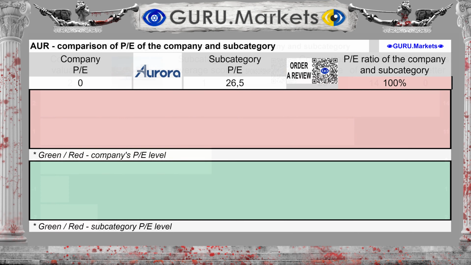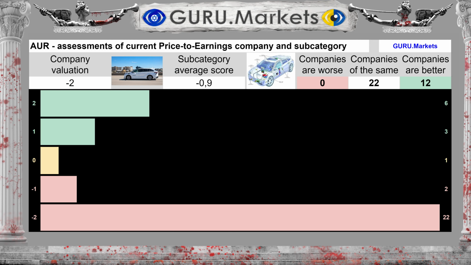The ratio of the company's stock market value to its profit corresponds to 0, with an average for the subcategory of 26.5, which is worse than in the subcategory. Assessment of stock price to profit ratios in comparison with subcategory companies: Very bad, -2 points.